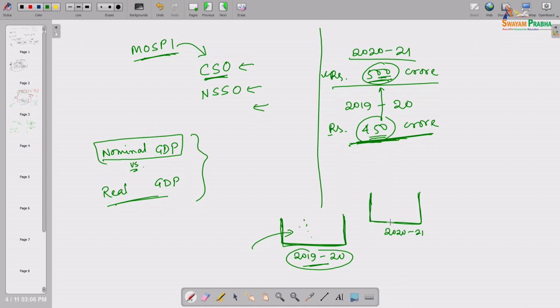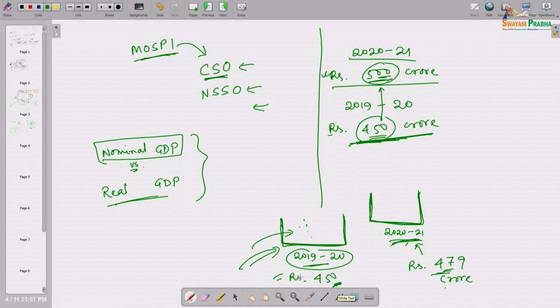Now, if I evaluate the production basket of this year at this particular year's price level, okay, perhaps I will get say rupees 479 crore, and this was rupees 450. Then this GDP and this GDP are both nominal as well as real, because the same year's price is used.